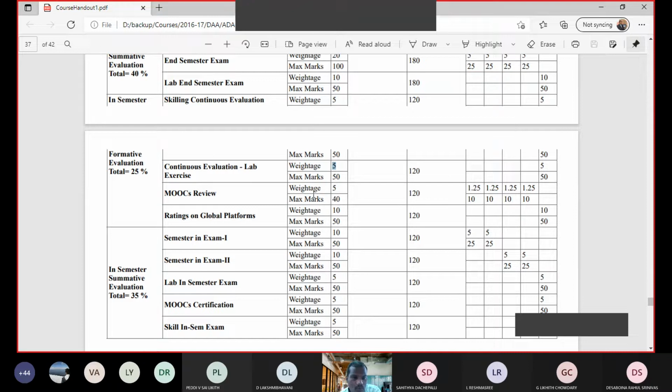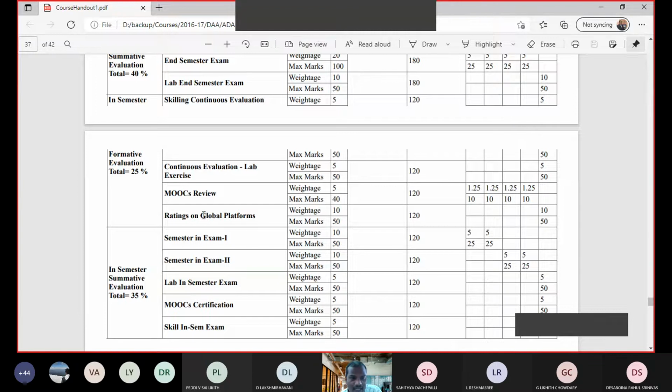Similarly, you see MOOCs review. This is 5% weightage. Earlier I told you that you have to do 2 MOOCs courses, right? One is from LinkedIn Learning, another one is from Coursera. So we use it to review your knowledge from time to time. So that is given 5% weightage.